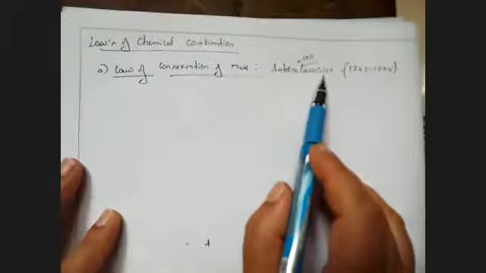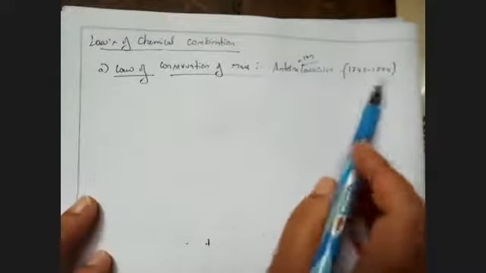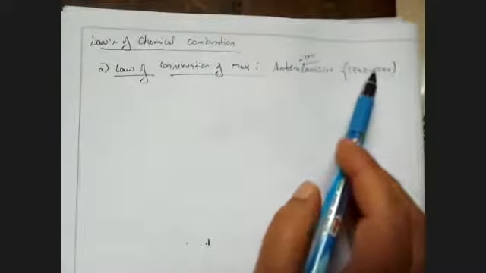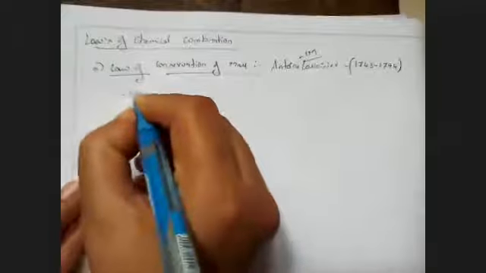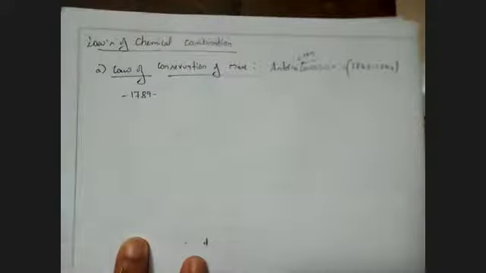So it's by Antoine Lavoisier. He lived from 1743 to 1794. That is not when he worked on the law of conservation; it's the duration he lived. This law was proposed in the year 1789.